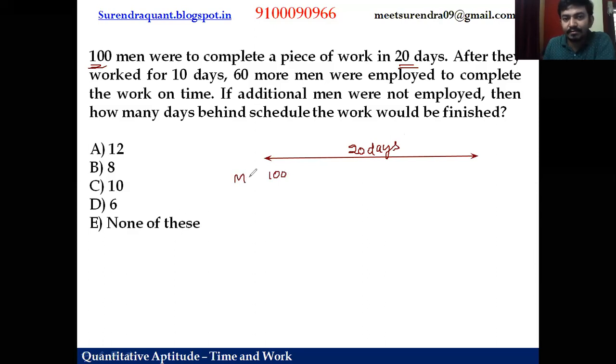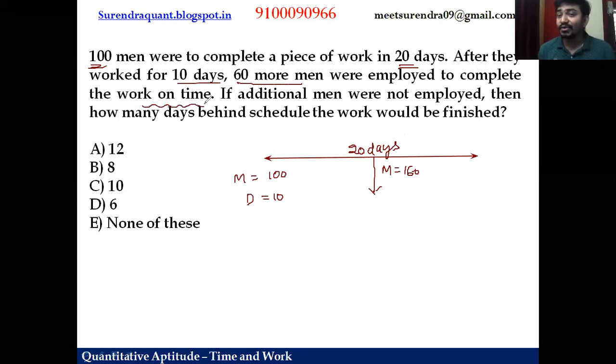100 men they hired. They work for 10 days, guys. Initially, they work for 10 days. After this, they additionally hired 60 more men. So in the second case, what is the number of men? 160. Because of this additional hiring, they were able to finish the work on time.